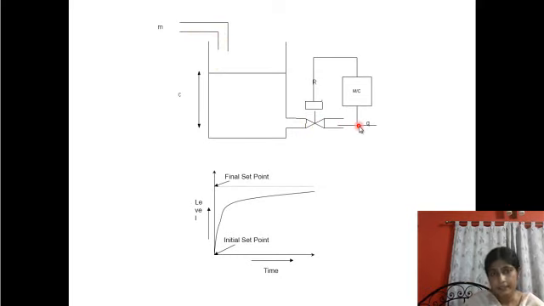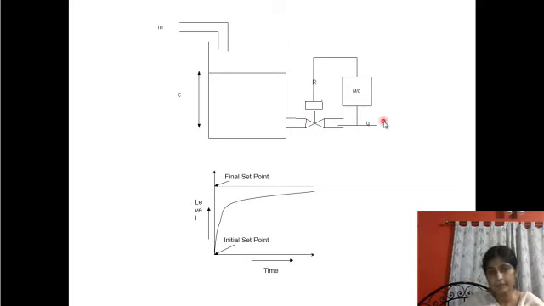Suddenly the level will try to increase because the outlet flow rate remains at the previous flow rate value. So there is an inequality between the inflow and outflow, and as a result the level will rise.